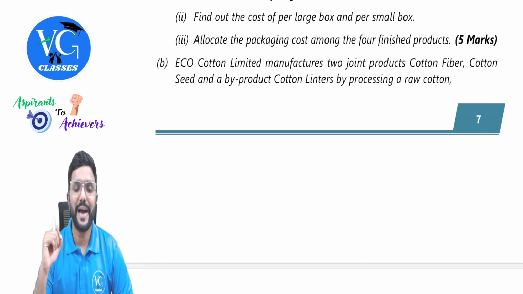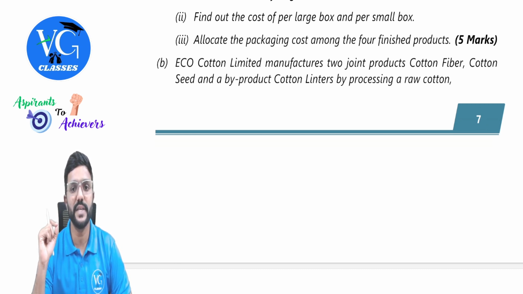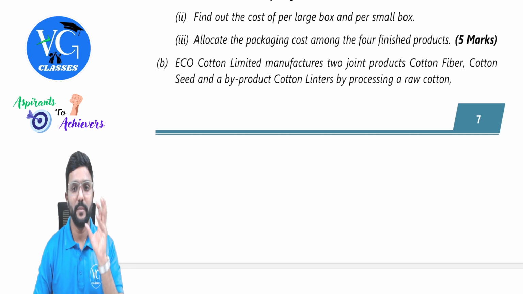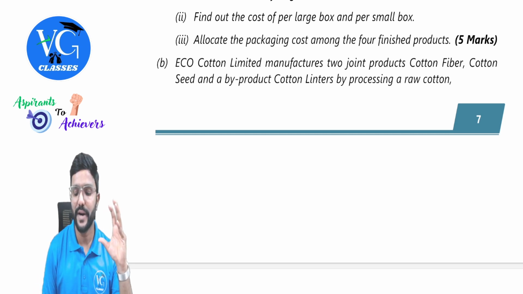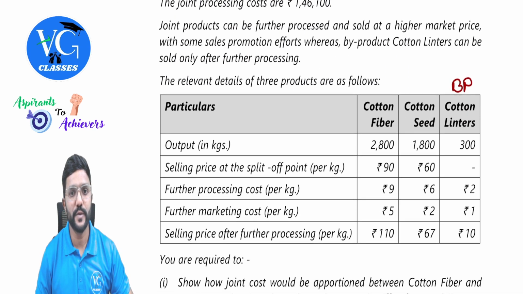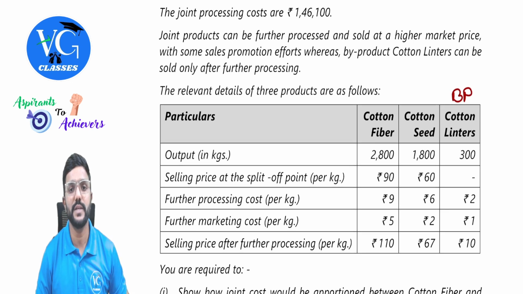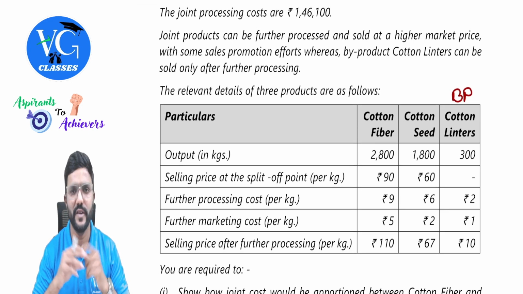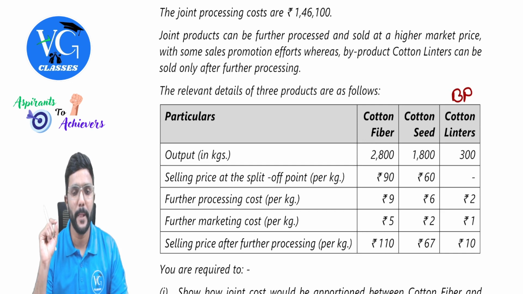ECO Cotton Limited manufactured two joint products, cotton fiber and cotton seed, and a byproduct, cotton linters, by processing a raw cotton. From the same raw material, three products have been produced, guys, out of which two are joint products, one is byproduct. The joint processing costs are 1,46,100. That is the joint cost, the cost incurred up to the split off point.